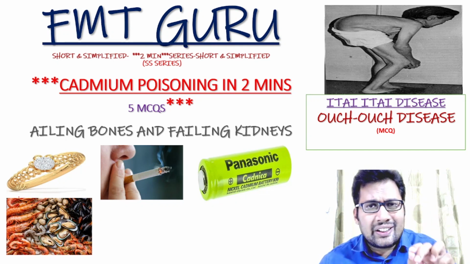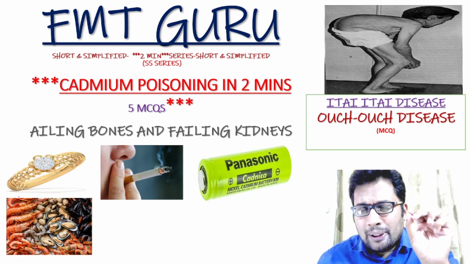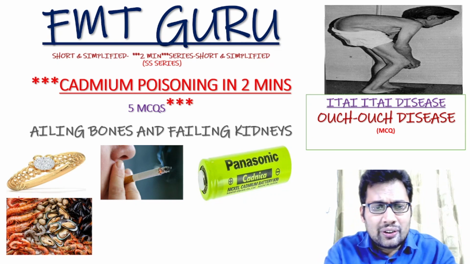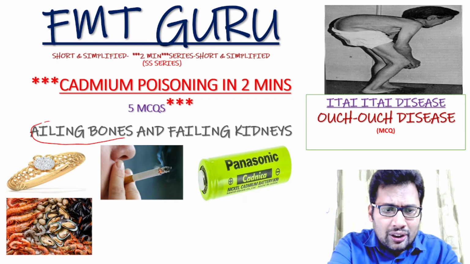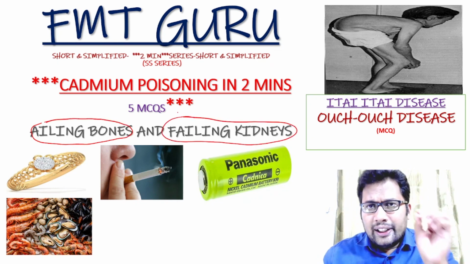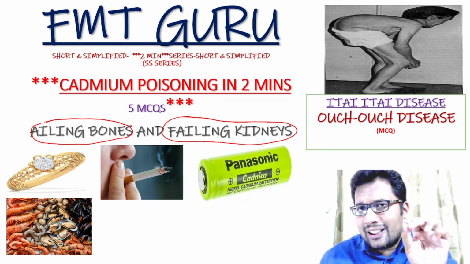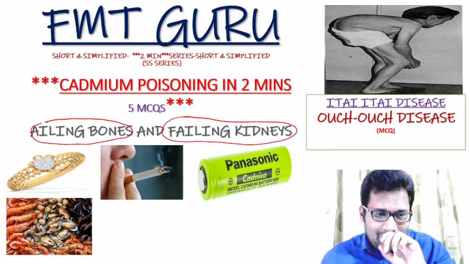We are going to discuss cadmium poisoning in 2 minutes. In cadmium poisoning, please remember two important keywords. One is ailing bones and the second one is failing kidneys. Ailing bones means osteomalacia and fractures. Failing kidney is nephrotoxicity.